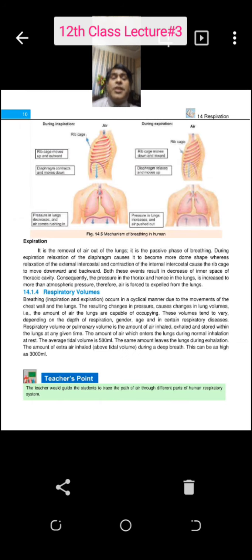Sir, is there any other muscle which has a role in the expansion of the thoracic cavity, other than the diaphragm muscles? Yes, there are two further muscles. I am naming them: the intercostal muscles. Look here.